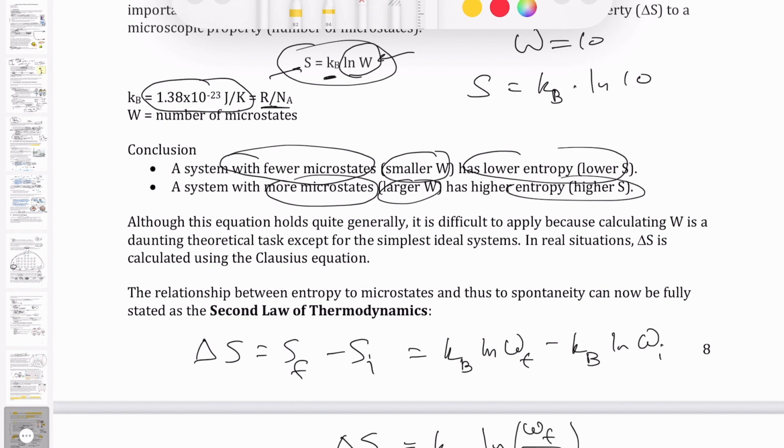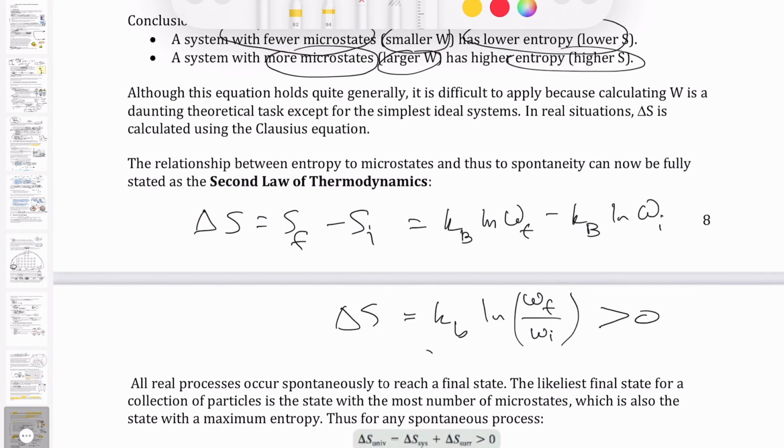So this delta S, according to the second law, which is based on experiment, has to be positive for a spontaneous process. What that's telling us is that the system will go spontaneously from a smaller number of microstates to a larger number of microstates. It's not going to go from something that has more microstates to something that has fewer microstates. It's always going to go from fewer microstates to more microstates.